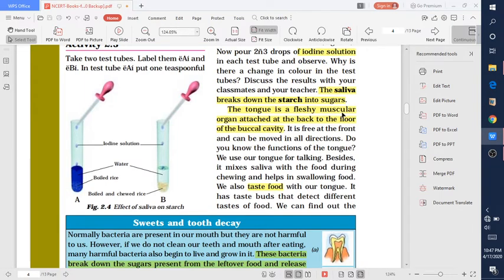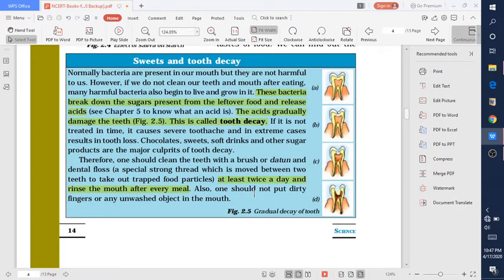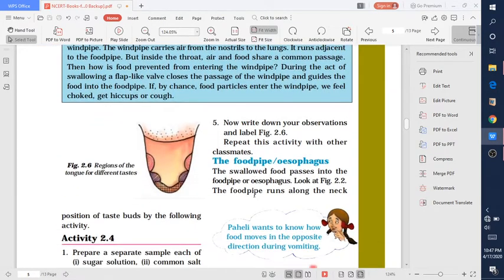The tongue is a fleshy muscular organ attached at the back of the floor of the buccal cavity. This tongue is used as a taste organ. There are different types of taste: bitter, sweet and others.